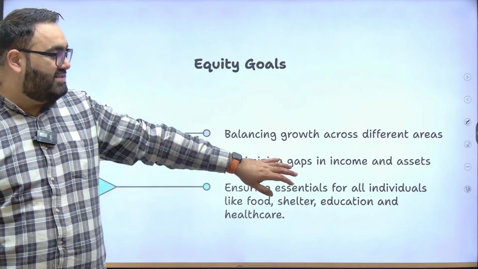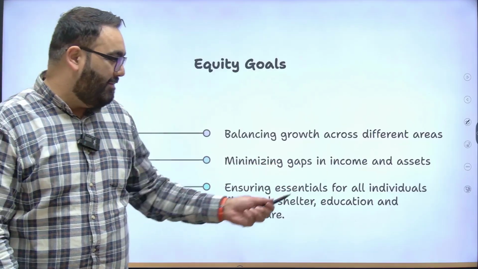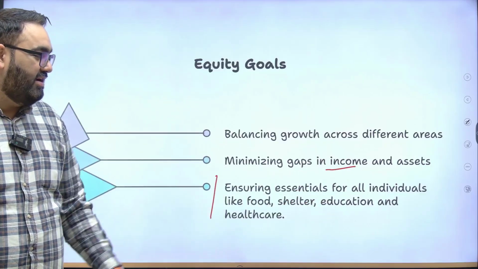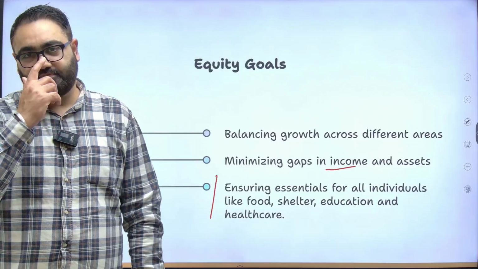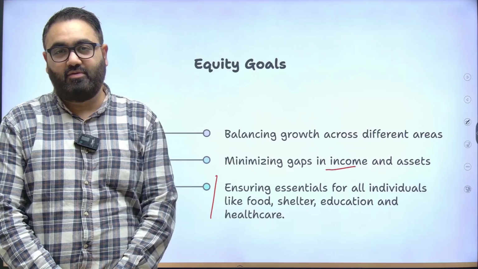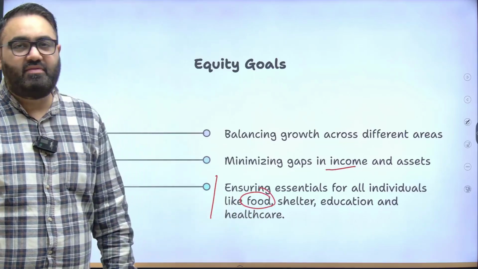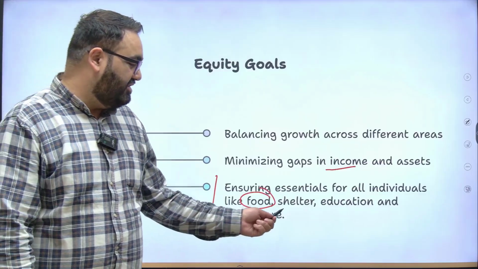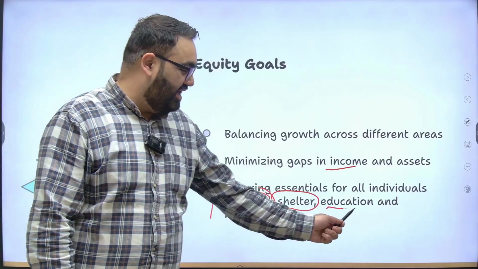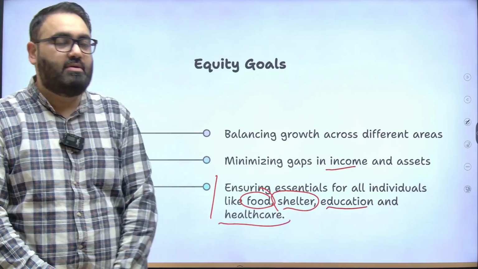This is what the governments have been focusing on, including the Indian government, to try and minimize the gap in income and asset, to try and ensure at least that the essentials are provided for everyone. So this is where over the years many initiatives and schemes have been introduced by the government. Schemes for food, the National Food Security Program that we still have. There are many schemes of shelter, the Pradhan Mantri Awas Yojana, education schemes such as Right to Education, healthcare schemes such as the Ayushman Bharat scheme.